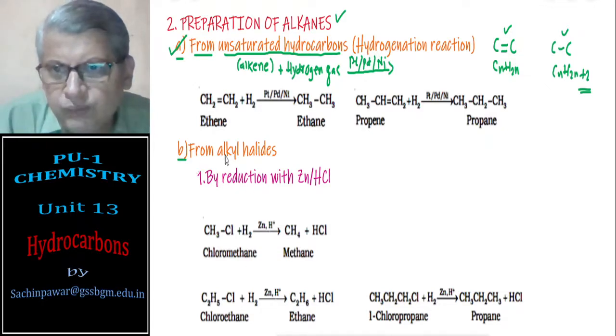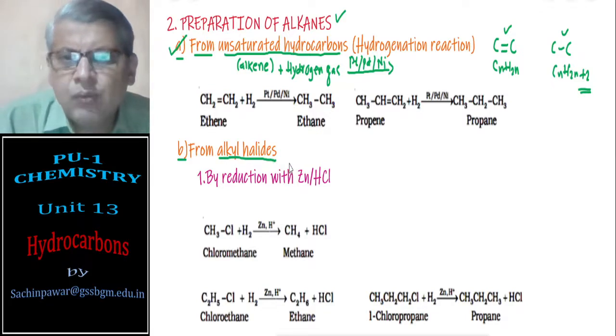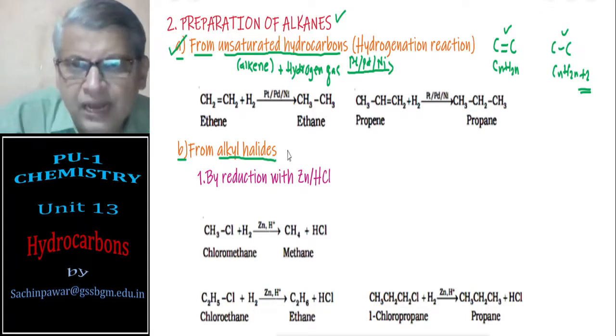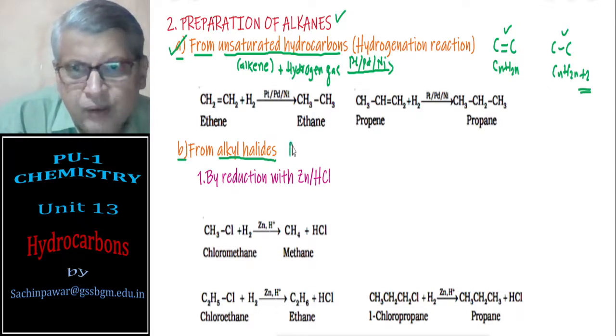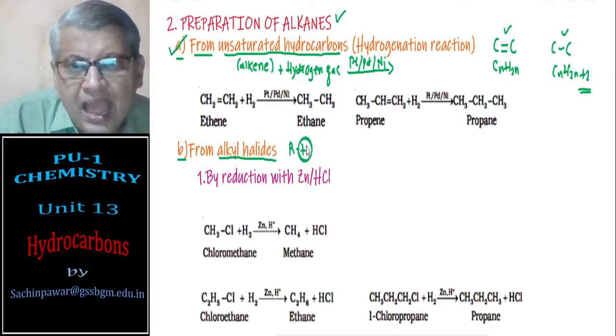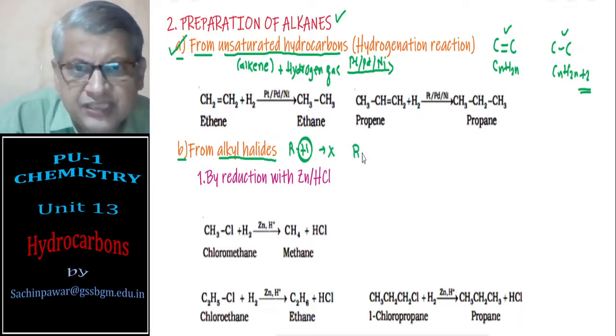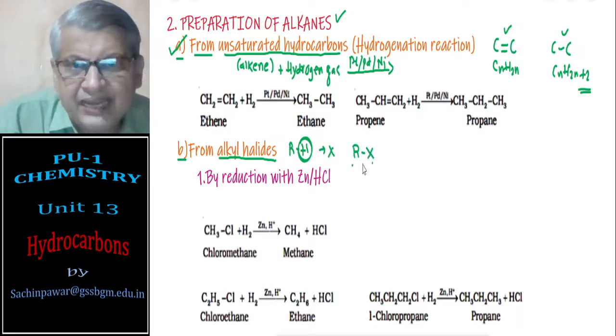Next we'll go on to the method of preparation from alkyl halides. What are alkyl halides? Basically you must know alkyl halides are those in which you replace the hydrogen atom of the alkane by a halogen. It becomes RX, that is alkyl halide.